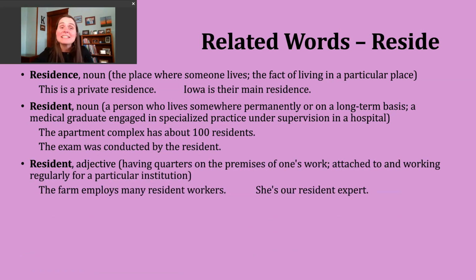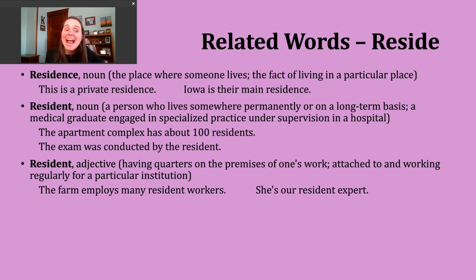Another related word is the adjective form resident. Okay? This can have a couple different meanings. We might be describing someone who has quarters on the premises or on the area where they work. An example of this, the farm employs many resident workers. So this suggests there are special living places, maybe apartment complexes, something on or connected to the farm, and someone's going to work and live there. They're not going to commute to the particular farm.